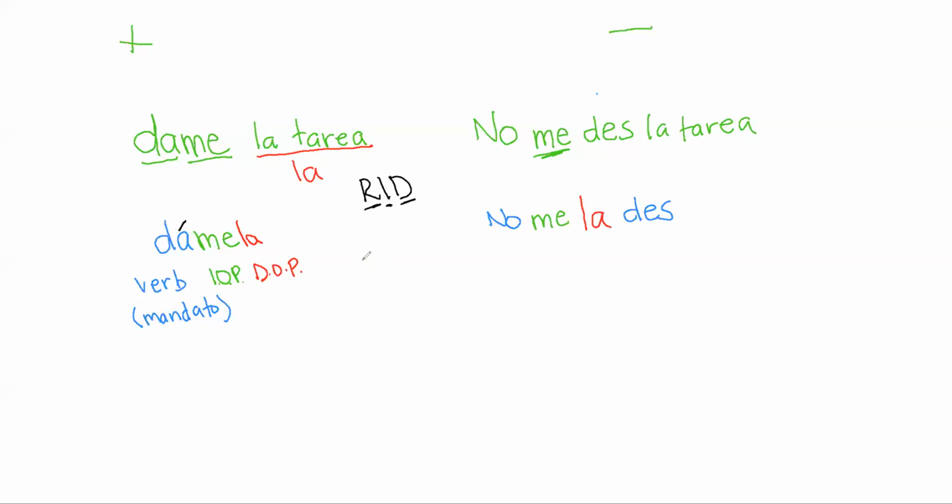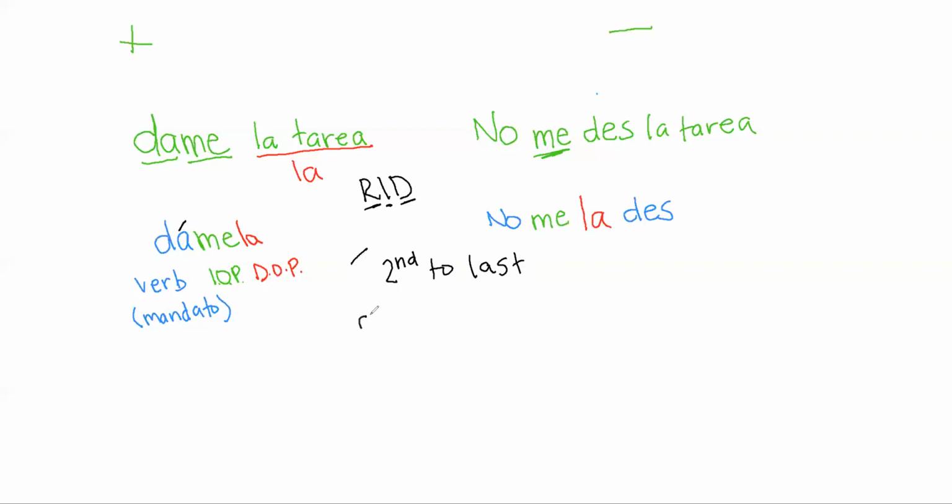Now our rule is that if you have a vowel or an S at the end of your word, the natural rule is to put the stress on the second to last syllable, or the penultimate syllable. This is where the natural stress should be, and you don't have to write an accent mark if that's the way it is.